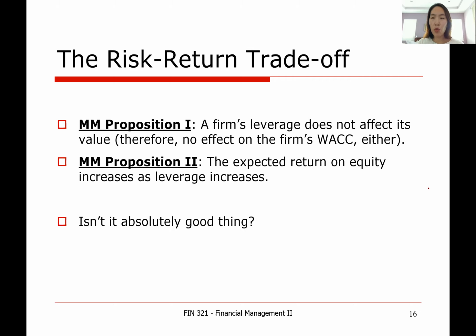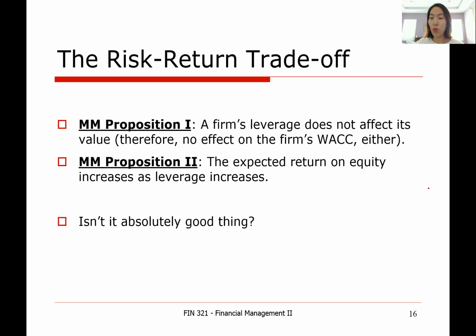According to M&M Proposition 1, we do not lose anything by increasing the use of debt, by increasing leverage. But when the company increases its leverage, the expected return on equity does increase. Then isn't it an absolutely good thing?